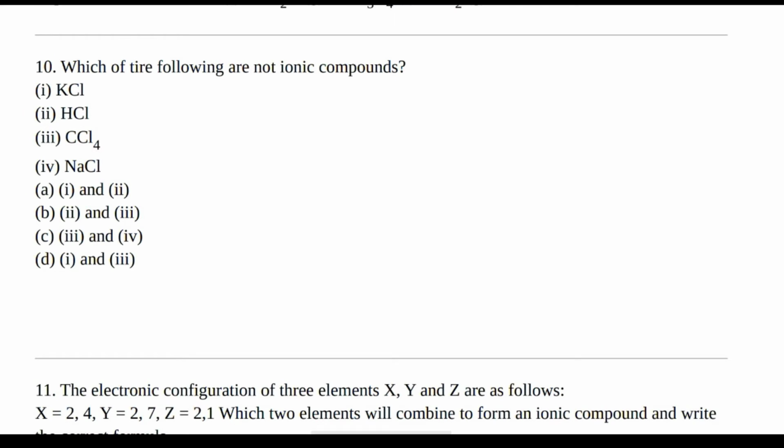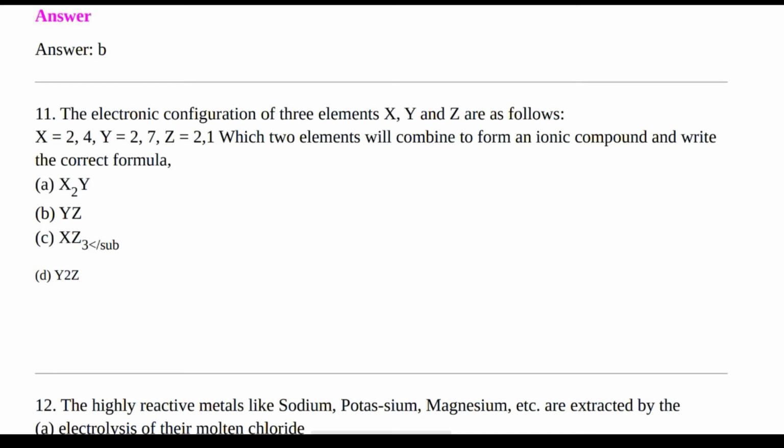Next question. Which of the following are not ionic compounds? The right answer is option B, HCl and CCl4. Next question. The electronic configuration of three elements X, Y, Z are as follows.